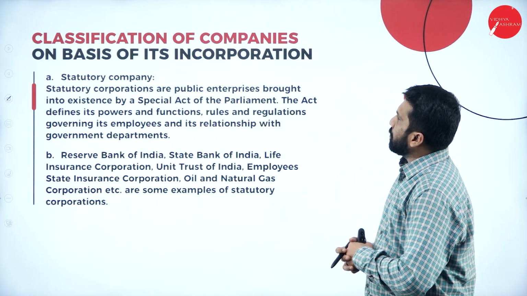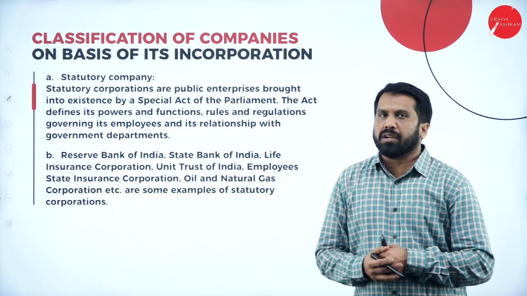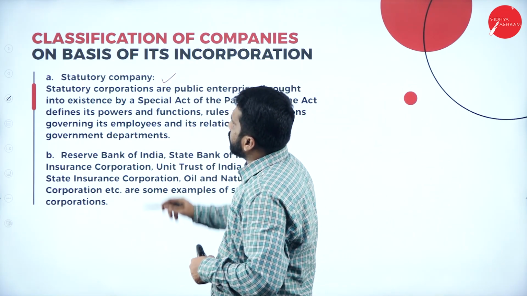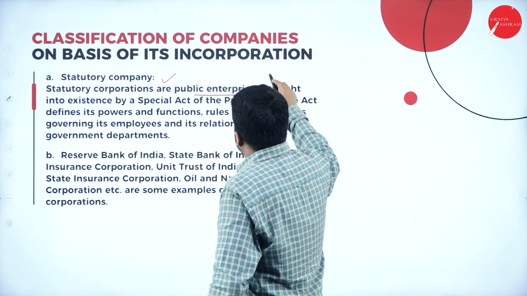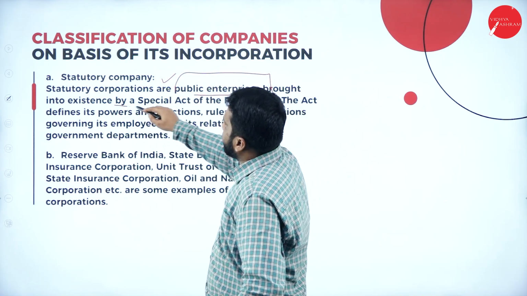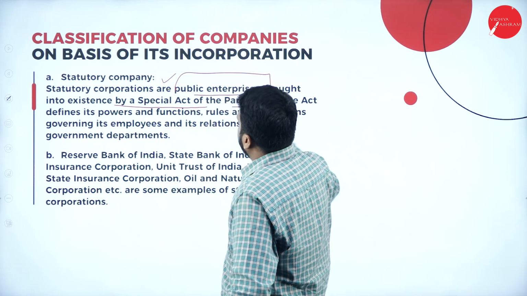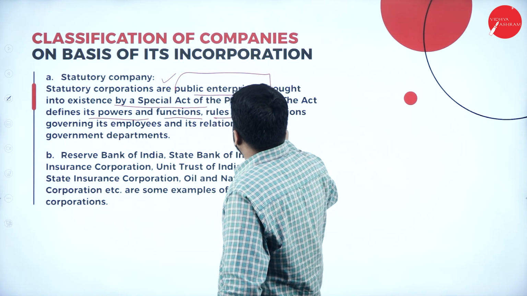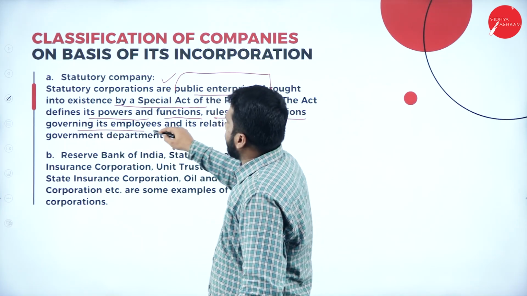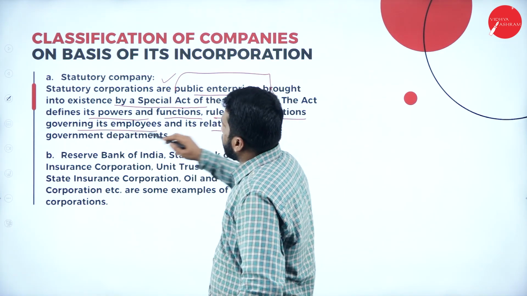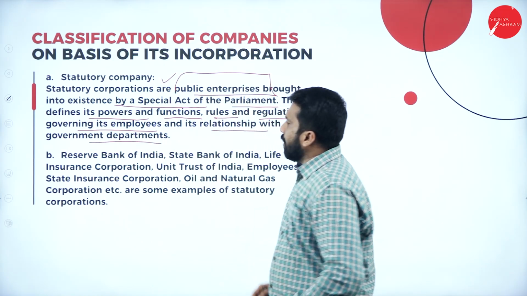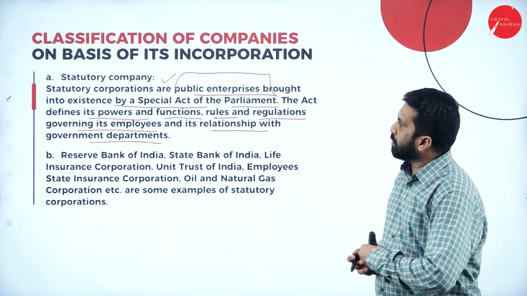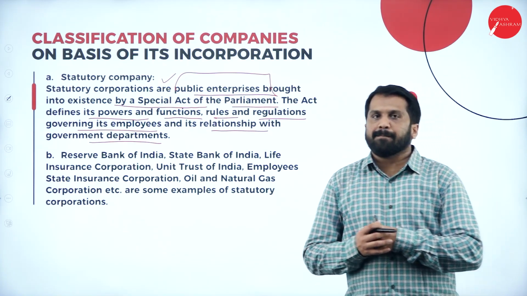Classification of companies on the basis of its incorporation. How do you classify this? Now, statutory company. Statutory corporations are public enterprises brought into existence by a special act of parliament. The act defines its power, functions, rules, regulations governing its employees and its relationship with government departments. All the government related or corporate related will come under your statutory company.